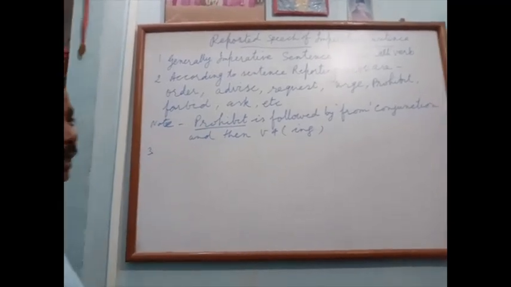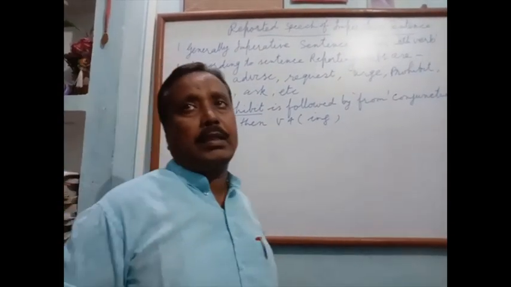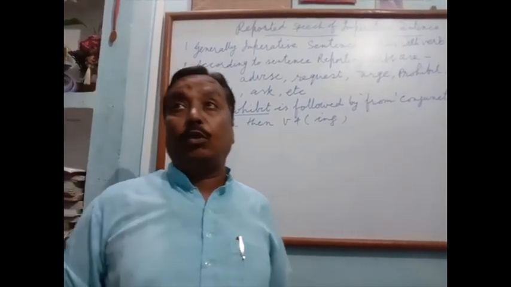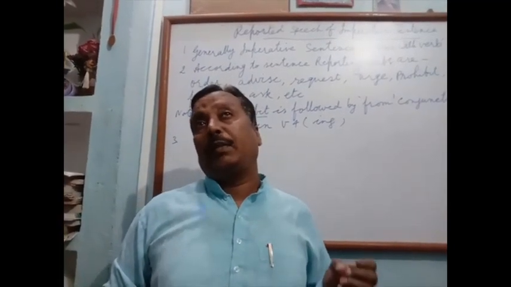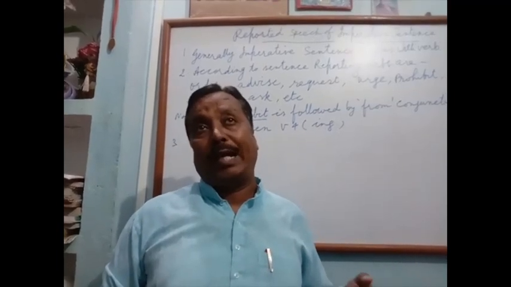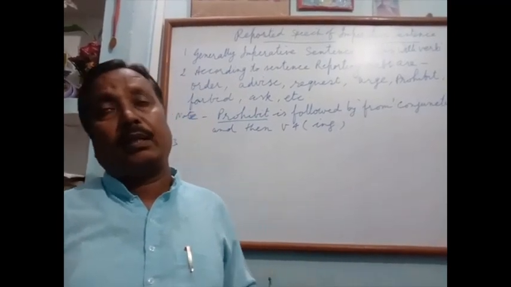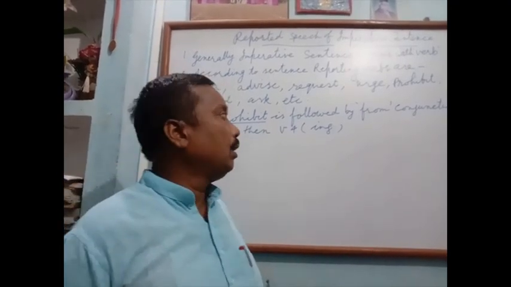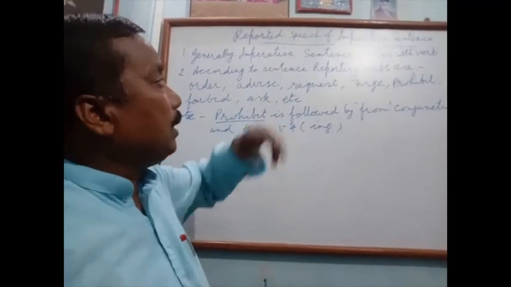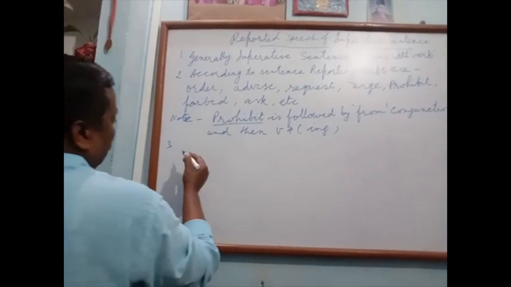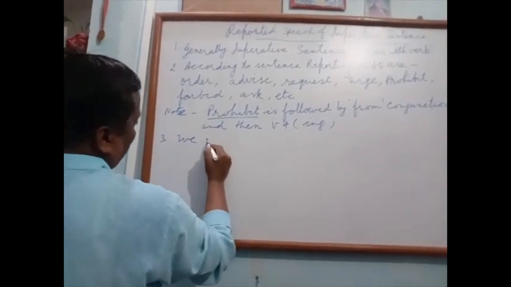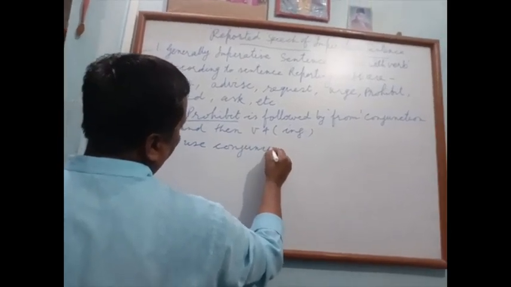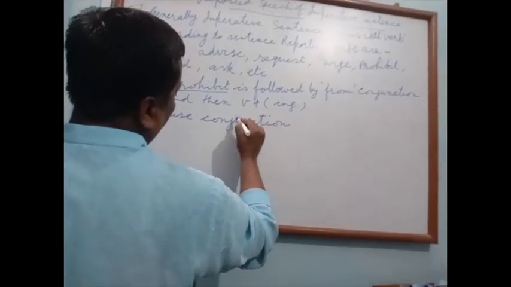We have learned that in assertive sentence the conjunction that is used, and in interrogative sentence if the sentence starts with a helping verb then if or whether, if WH then the same WH, but in imperative sentence we use conjunction to.